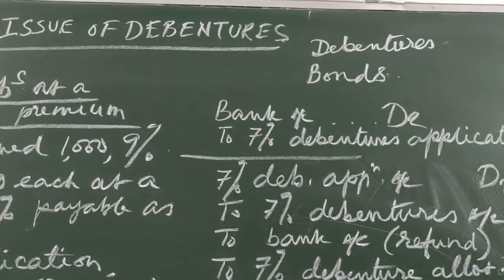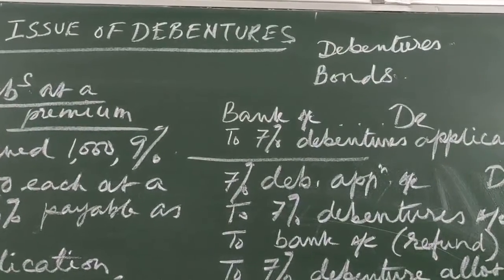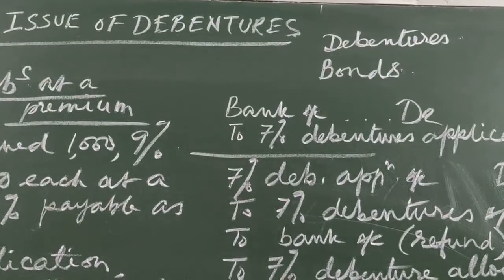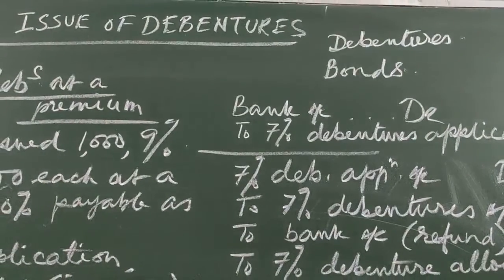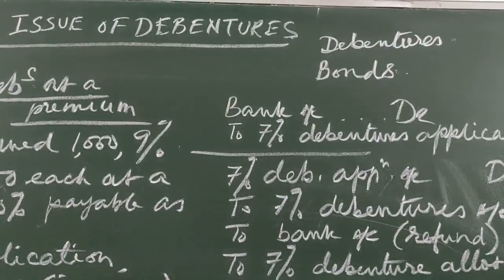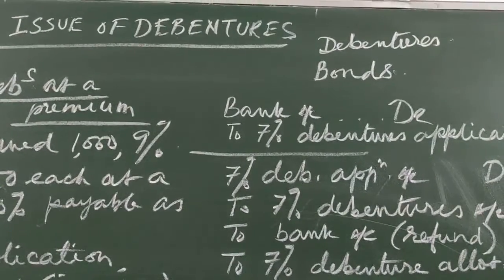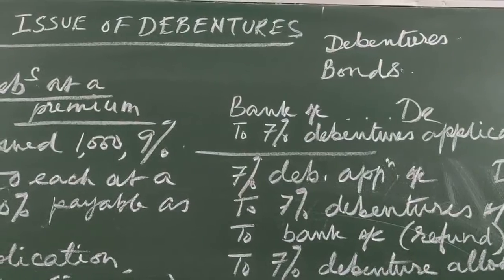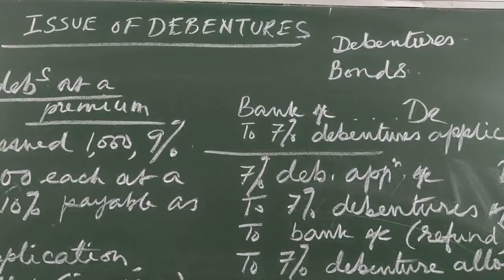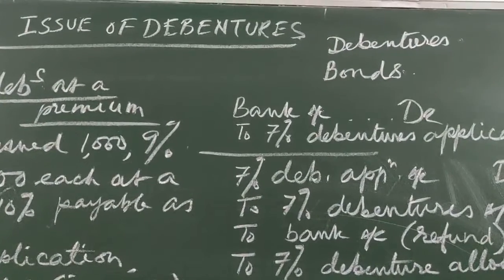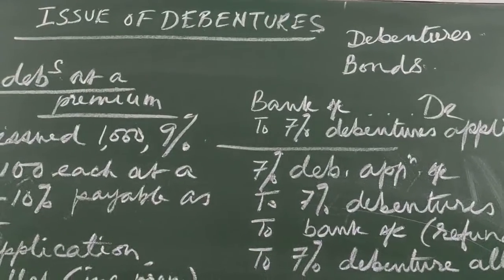For example, say a company issues 11% debentures of rupees 100 each for a period of 7 years. So if you want to buy a debenture, you will pay 100 rupees to the company. And at the end of the year, you will be getting 11% of 100, that is 11 rupees as interest. This you will go on getting for the entire 7 years. And at the end of 7 years, that 100 rupees which you have paid to buy a debenture will be returned to you.